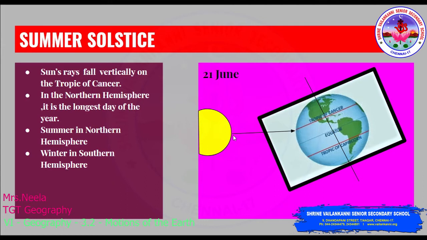The sun's rays fall vertically on the Tropic of Cancer. This is the northernmost point that the vertical rays of the sun can reach. In the northern hemisphere, it is the longest day of the year on 21st June. This is called the summer solstice.